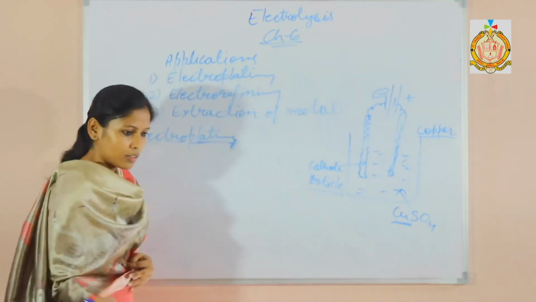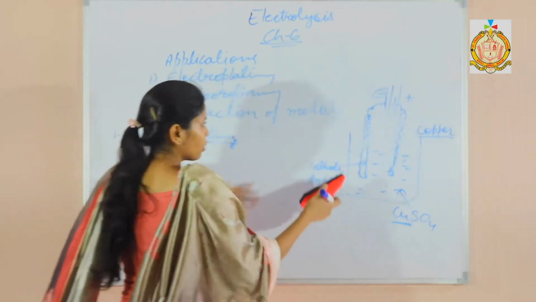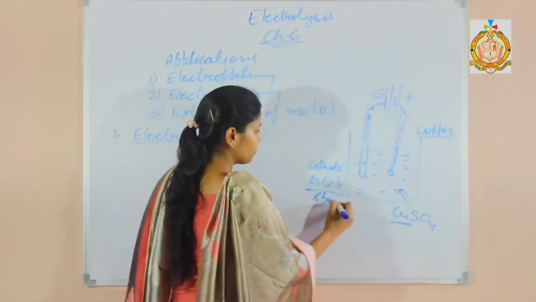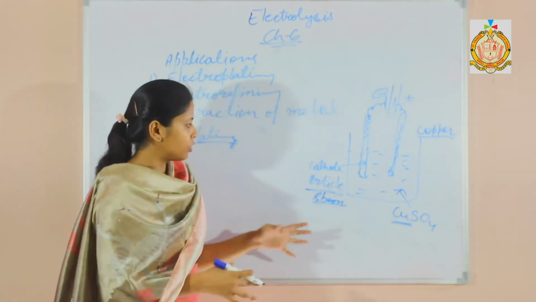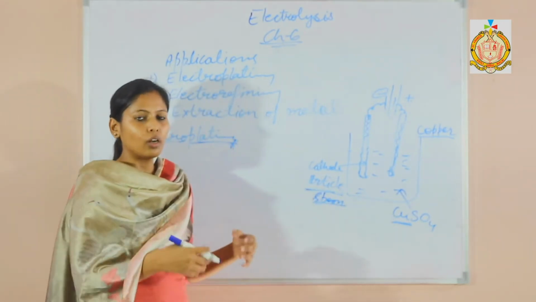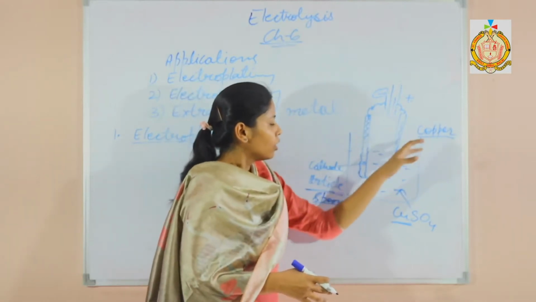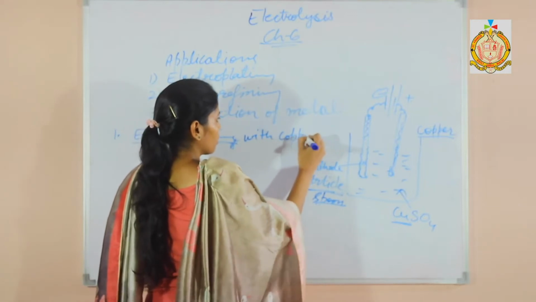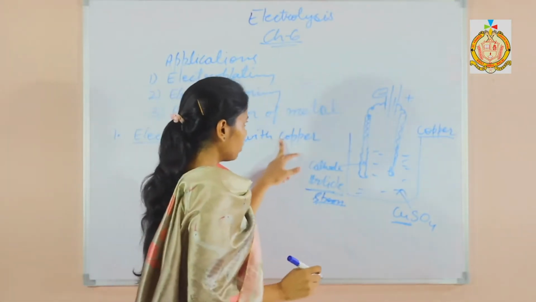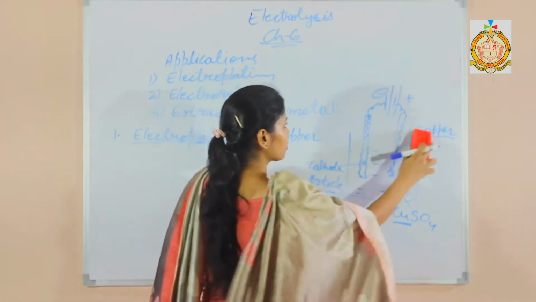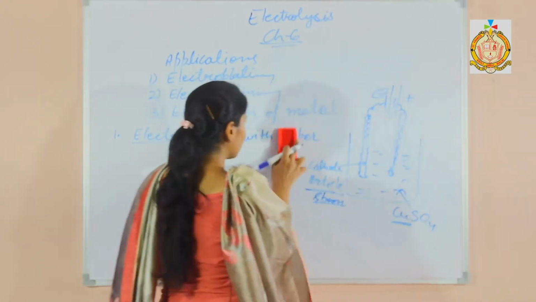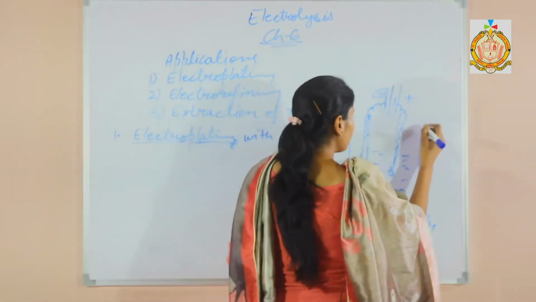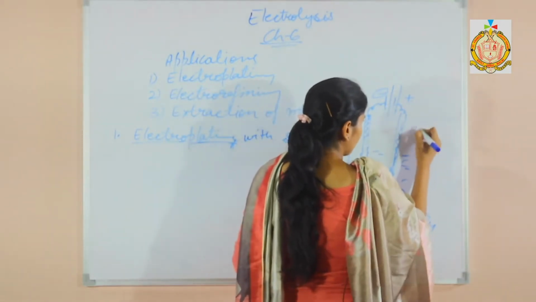And let's start another example. You can take this example even. Article is here, spoon. In exam, they can give any article, spoon, keychain, lock, anything they can give. And here, electroplating with copper. Better to take silver because this is in your syllabus. You can do it with copper also, the same way. Silver,